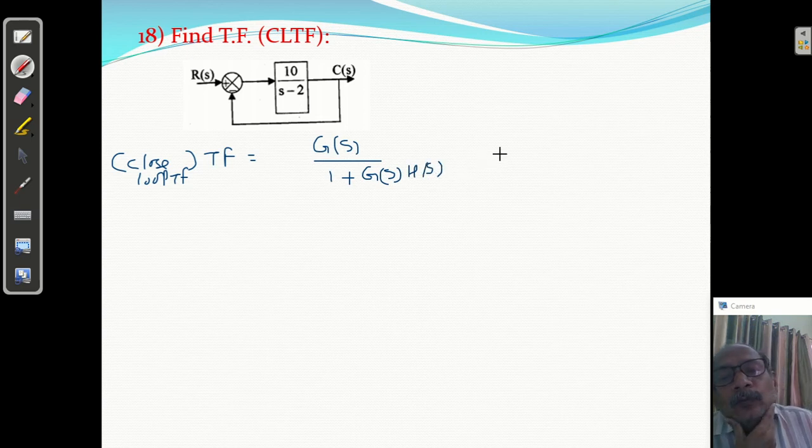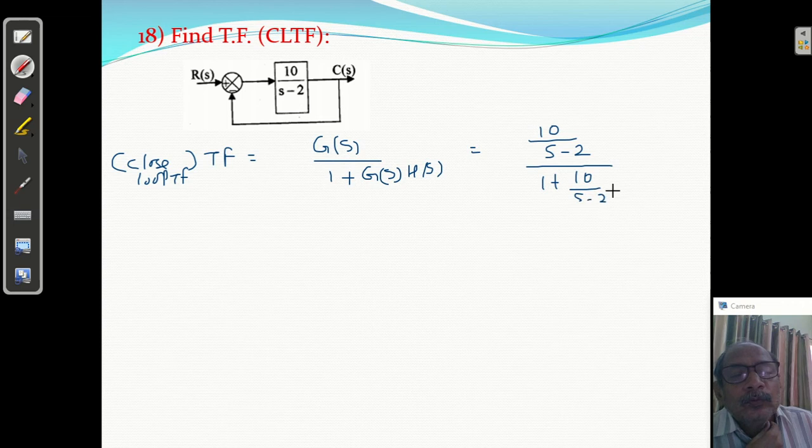So G(s) is 10 upon s minus 2. Upon 1 plus G(s), मतलब 1 plus 10 upon s minus 2, H(s) is 1. So after LCM you will get 10 upon s minus 2 upon s minus 2 plus 10.